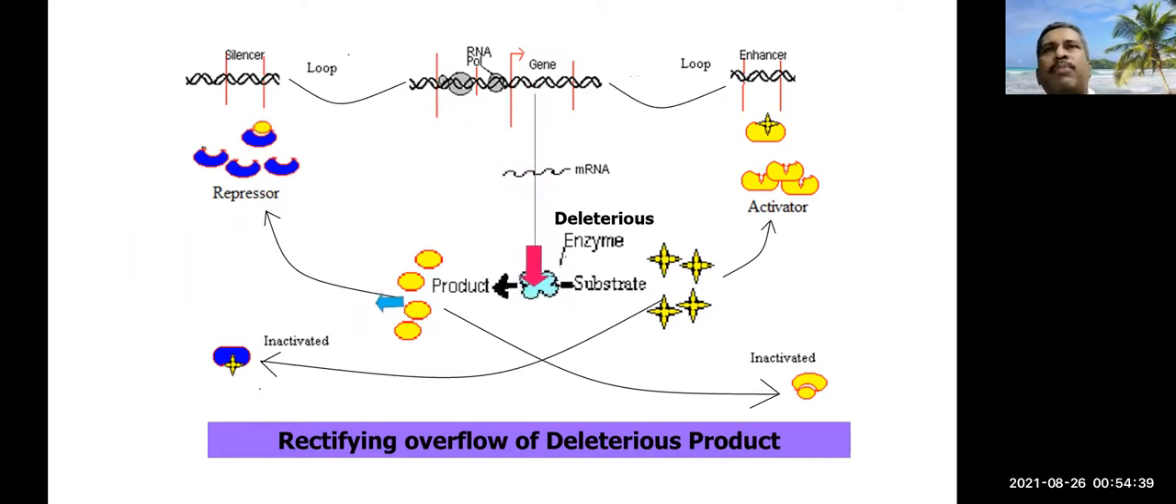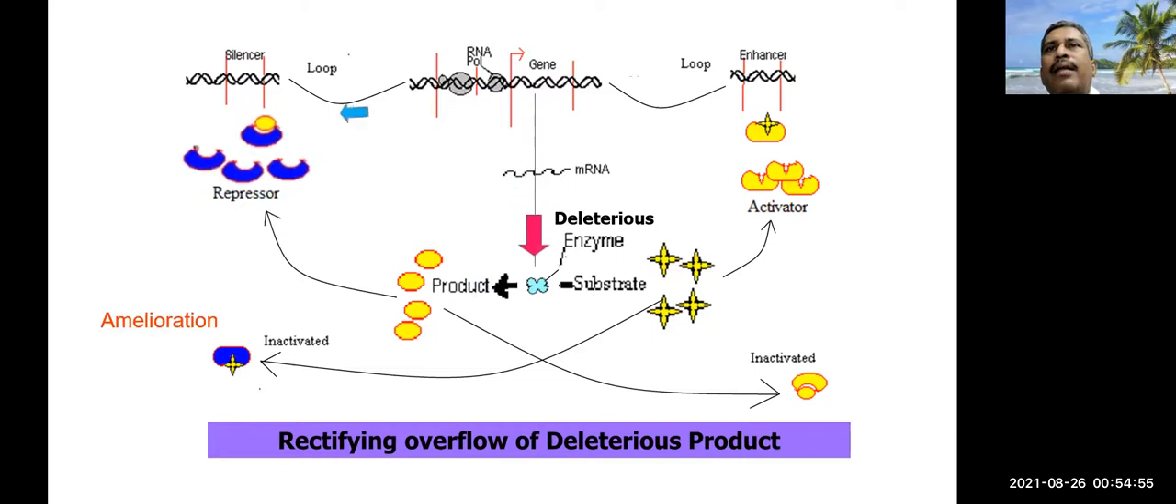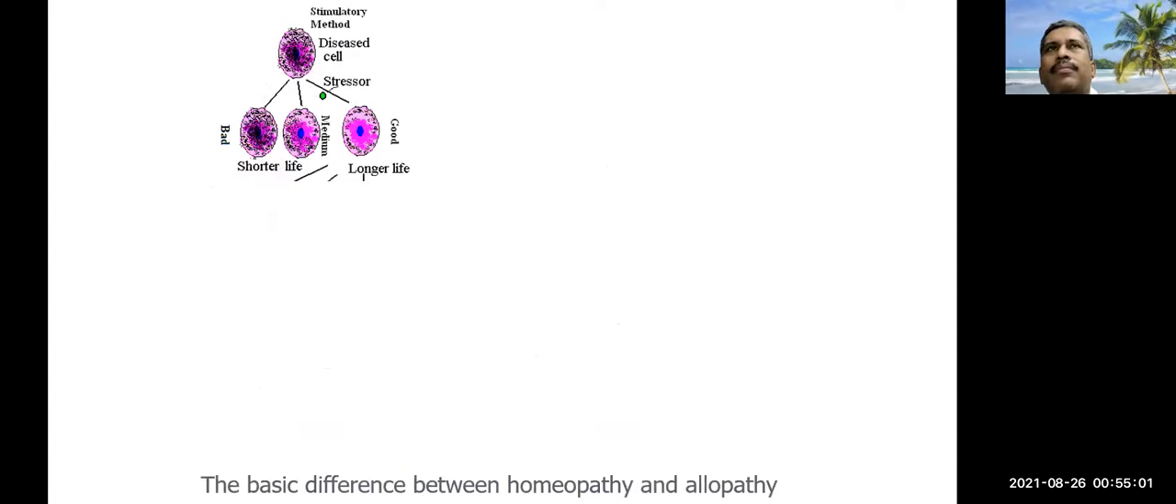But finally, there will be a resistance mechanism, and repressors will be produced more. There is amelioration, by which the deleterious product will not be accumulated in the body, and the enzyme will be secreted less. In this way, ultimately, the tissue will be an abode of beneficial cells, that is competent cells, by the use of homeopathic medicine.